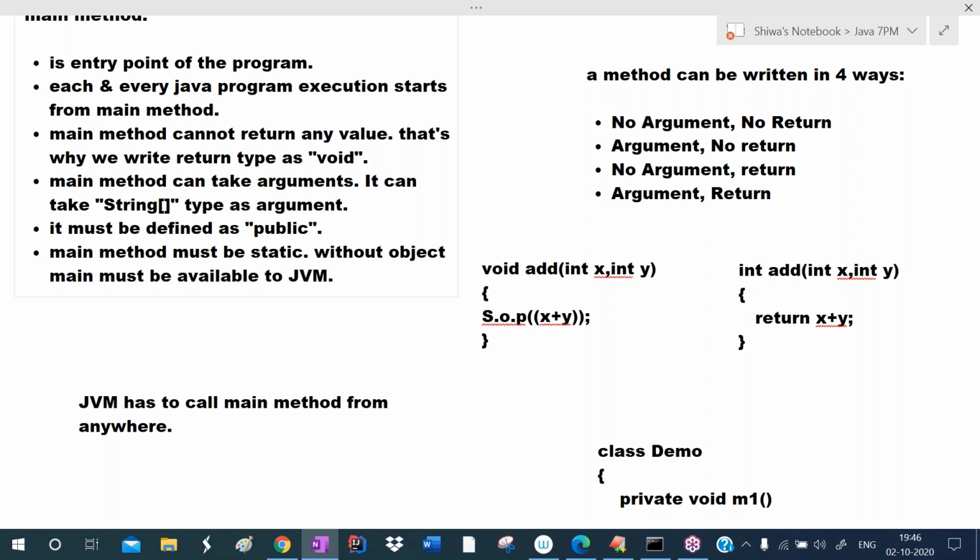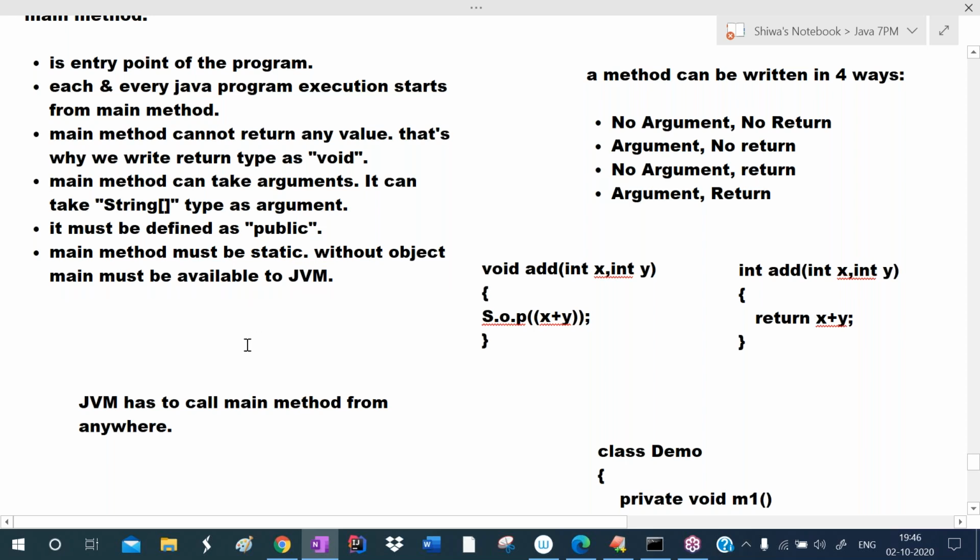Without object, main must be available to JVM. So that's why we define main method as static. Now JVM calls main method without the object, with the class name. Without the object, JVM calls main method.